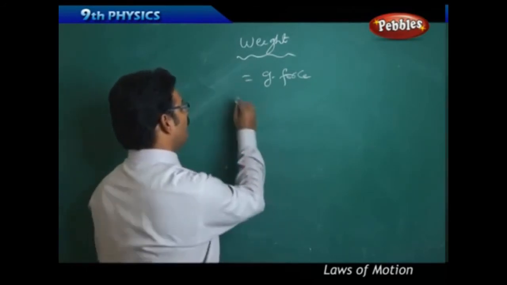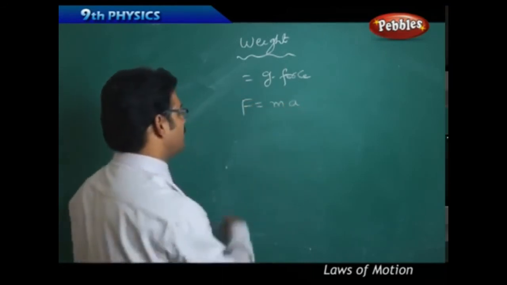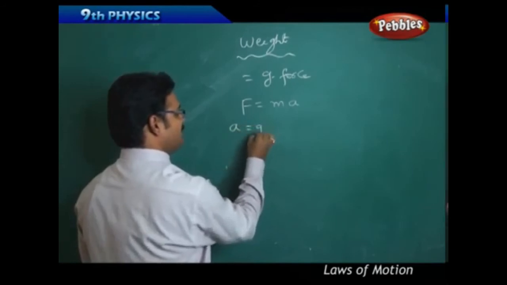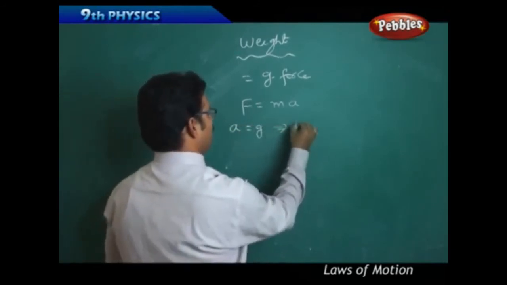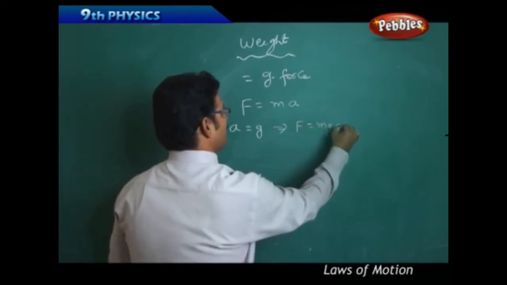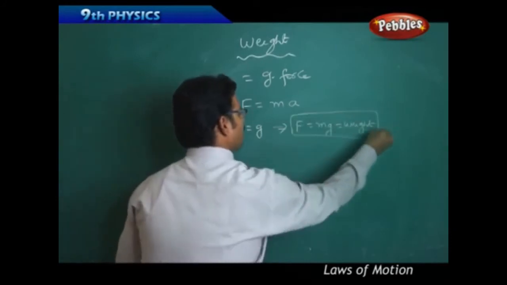When it is a force, we know Newton's second law of force, F equal to ma. And just replace a with g. g is acceleration due to gravity. This implies force F equal to mg, and this is what is called weight. So weight is a force and the weight formula is mg.